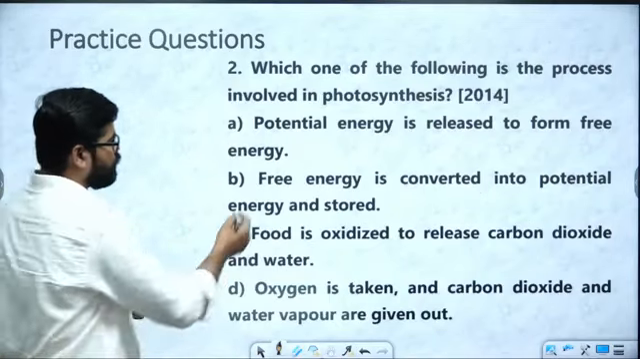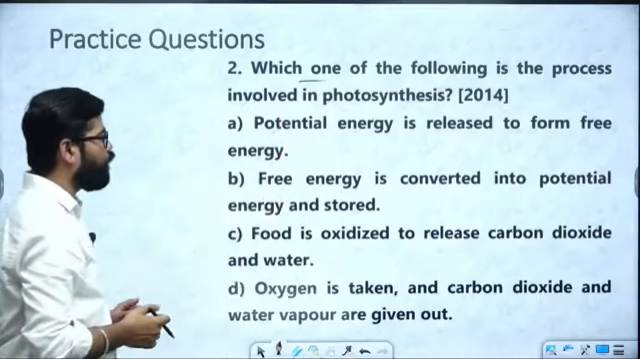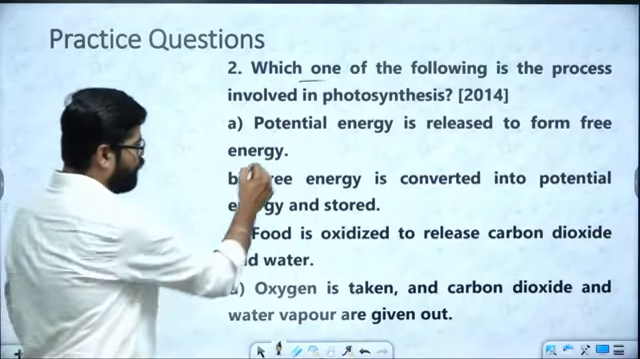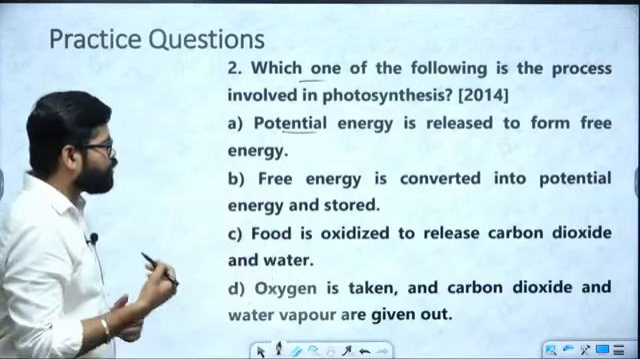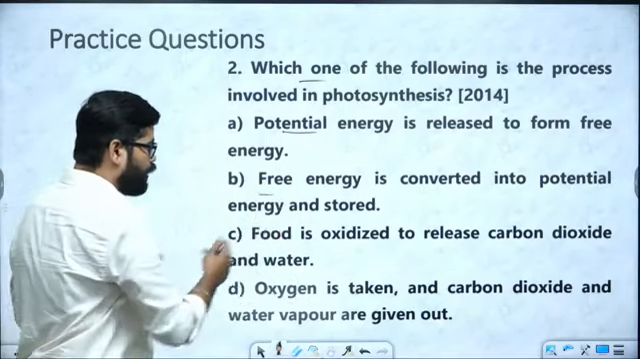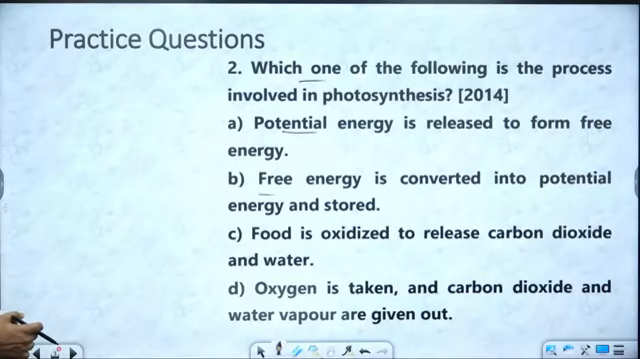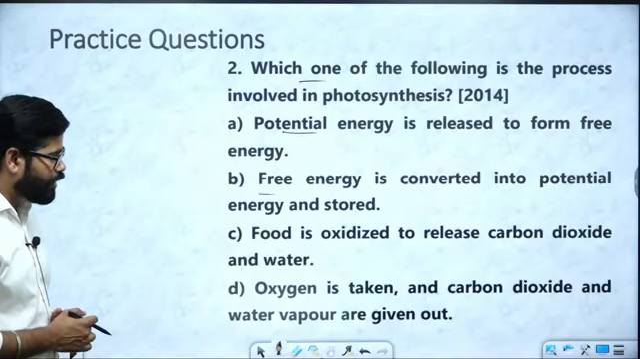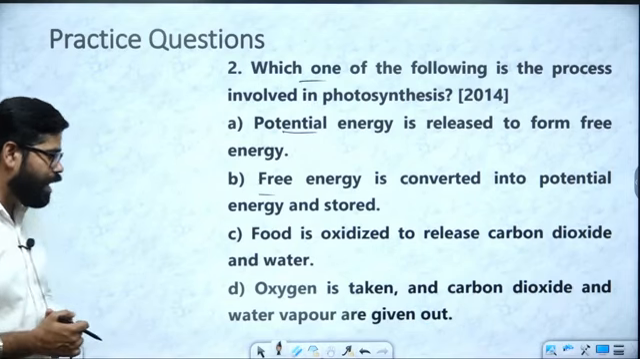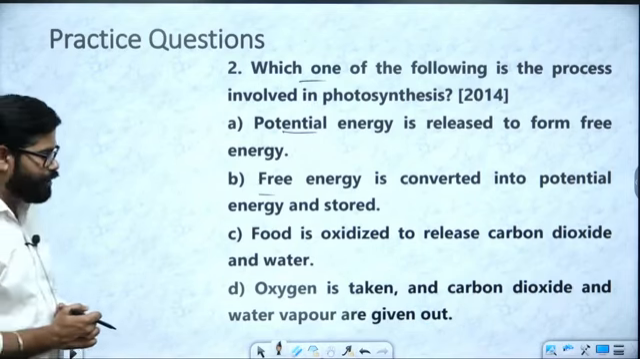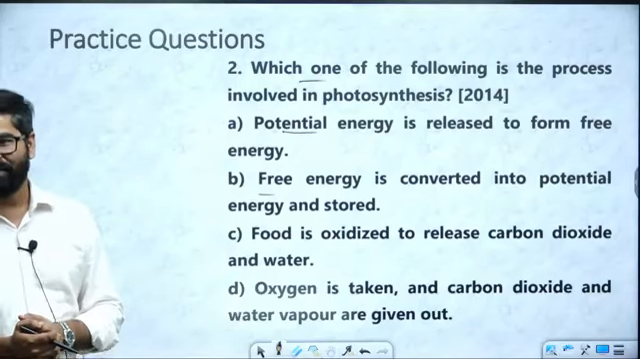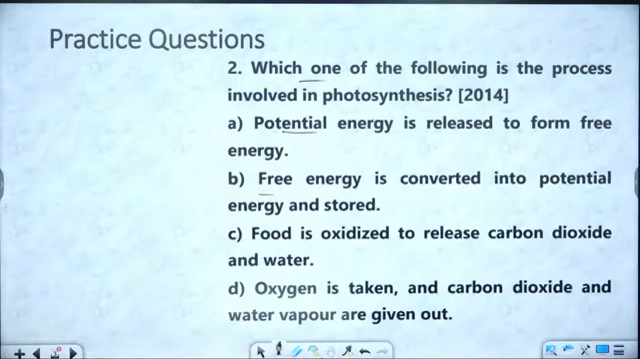Then we have this one question: which one of the following is the process involved in photosynthesis? Potential energy is released to form free energy. Free energy is converted into potential energy and stored. Food is oxidized to release carbon dioxide and water. Oxygen is taken and carbon dioxide and water vapor are given out. About photosynthesis, I think you all know photosynthesis.